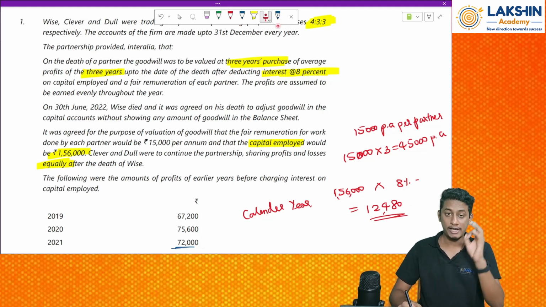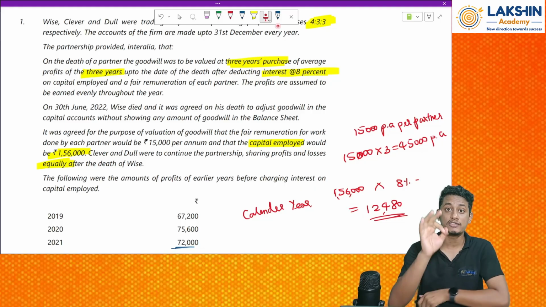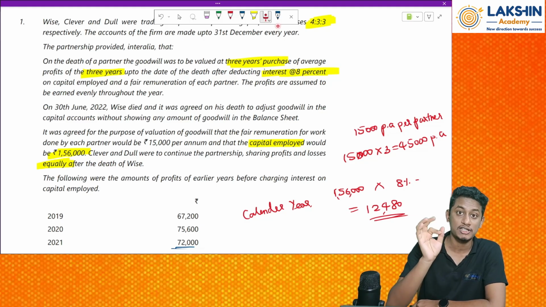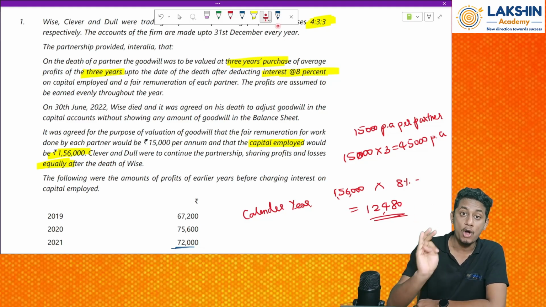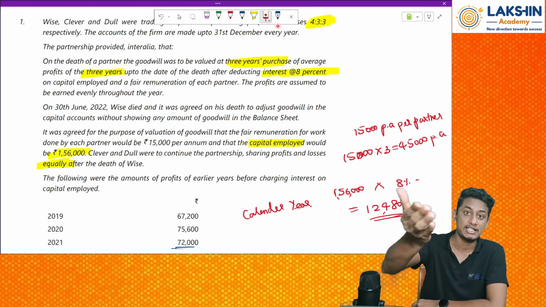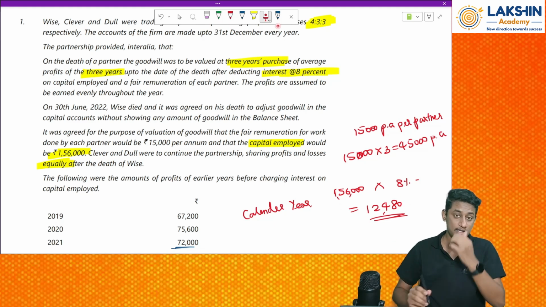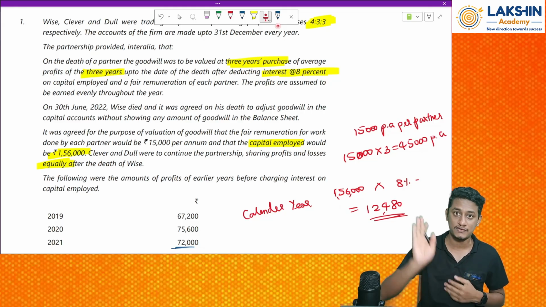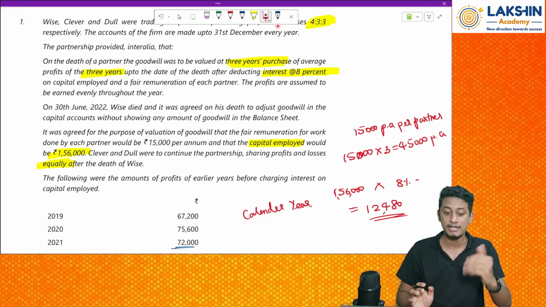Okay. Now I need to deduct this. Why should I deduct this? Because we are assuming that we are computing the future maintainable profits. And if from tomorrow the firm gives remuneration and the interest on capital, how much will the profit be on tomorrow's basis? Because of that, goodwill is a prediction that we do for the future. So I will deduct all of this, assuming that I am paying this from the past.